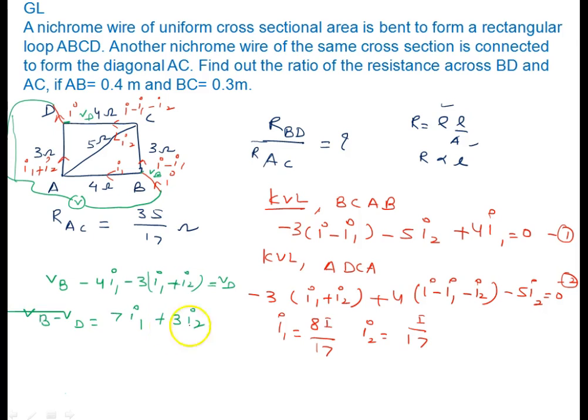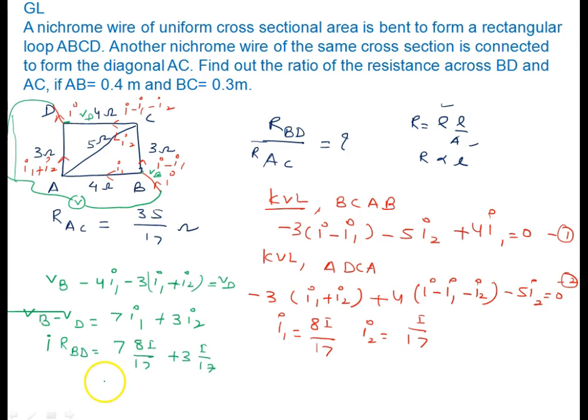Put the values of I1 and I2 here. You will get VB minus VD, and VB minus VD, I say it is I times the resistance across BD. Now it is 7 times I1, which is 8I by 17, plus 3I by 17.